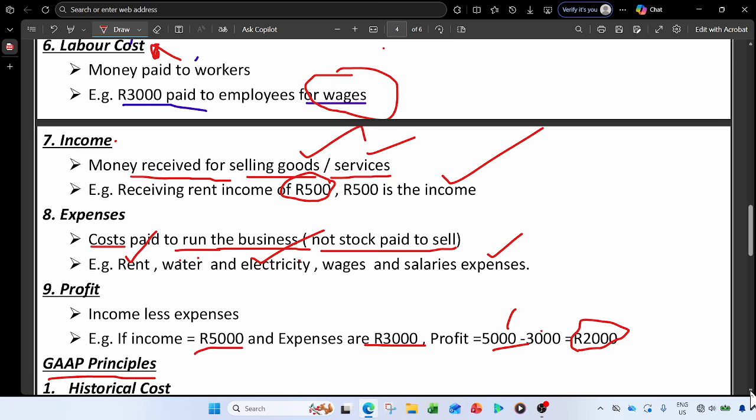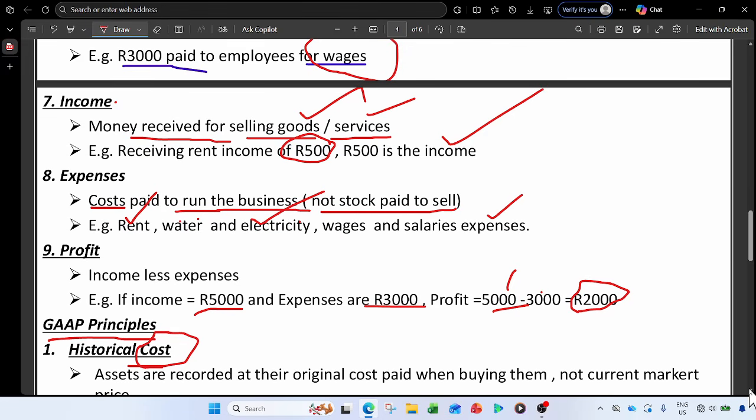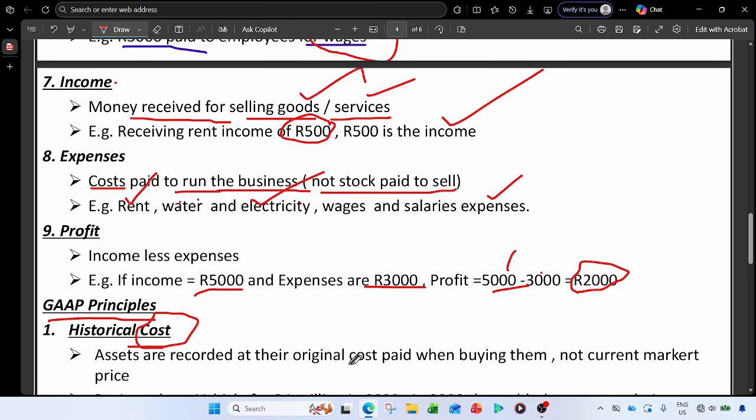So we have the first principle, which is the historical cost. As you can see, it's historical cost, as in what we paid. This principle states that assets are recorded at their original cost paid when buying them, not the current market price.